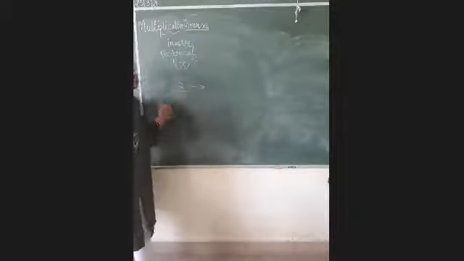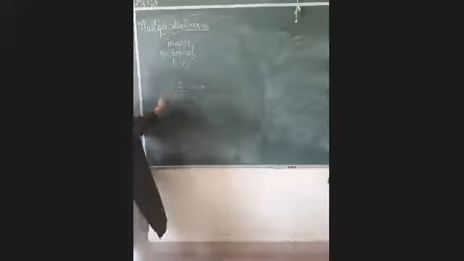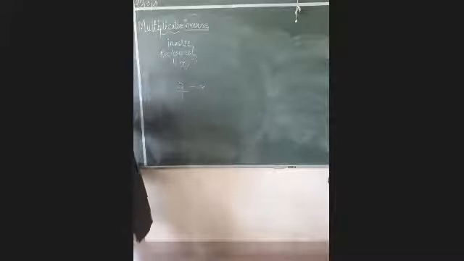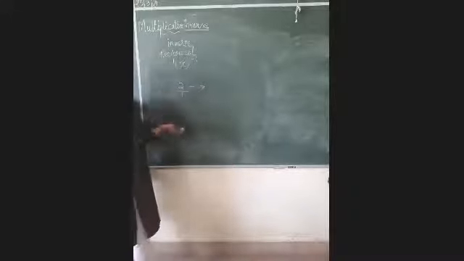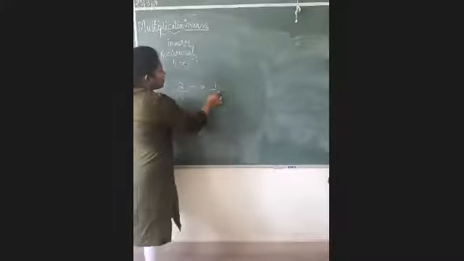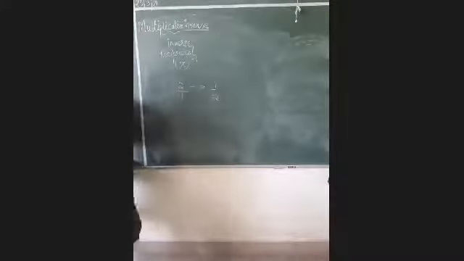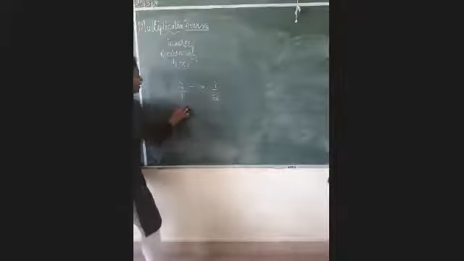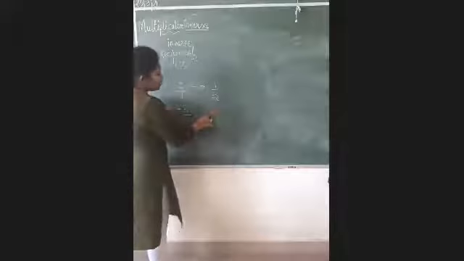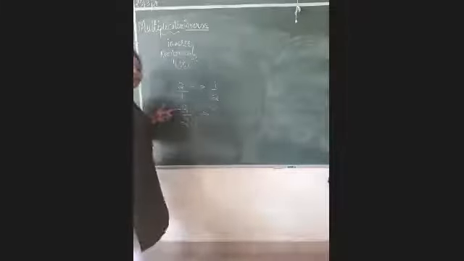So always remember, reciprocal of any number is just, you have to just make the numerator into denominator, denominator into numerator. Just this is reciprocal. For example, if it is 5, 5 means 5 by 1. So if you find its reciprocal, it will give you 1 by 5. Suppose you have a number minus 3 by 2. What will you do? Minus के sign को हम कुछ नहीं करेंगे. It will remain like that only.